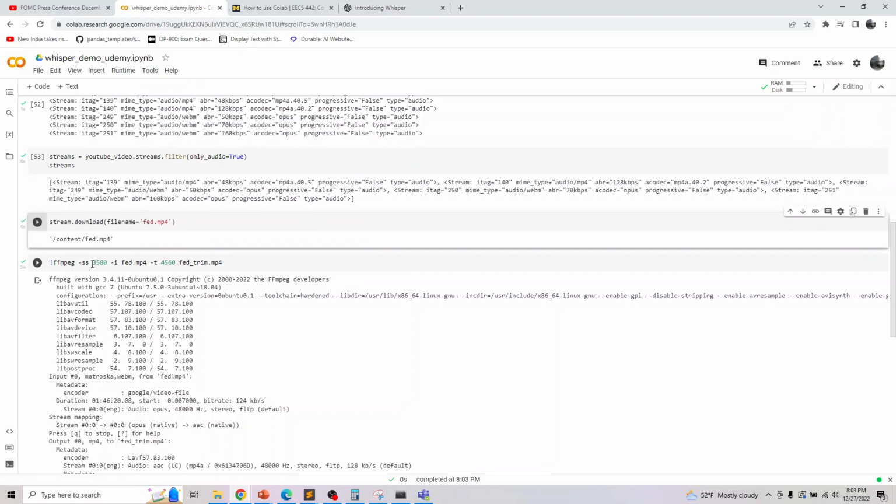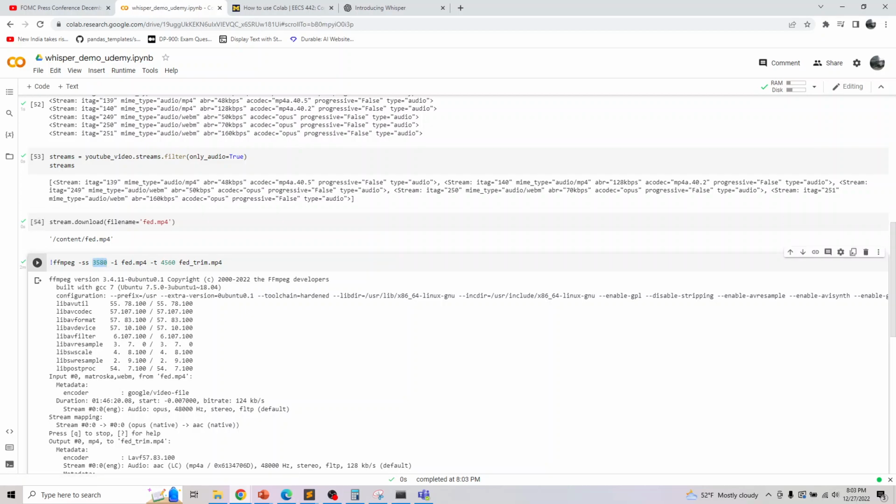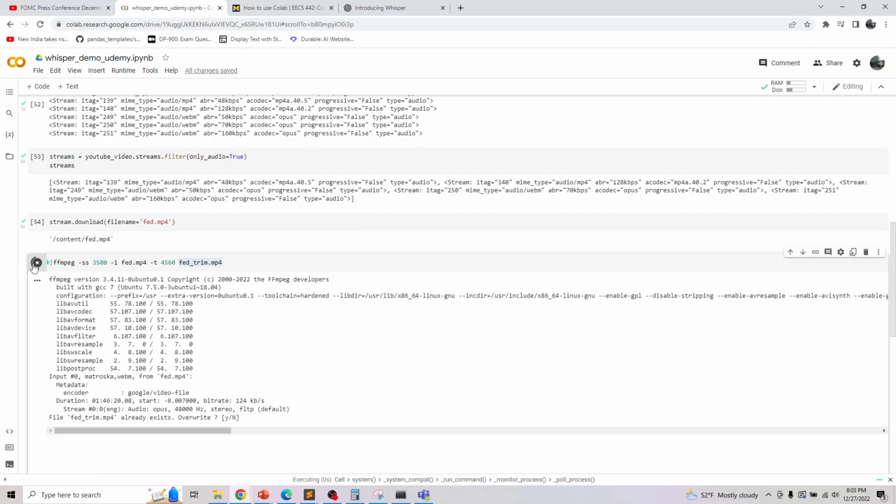Okay, and after this, why am I doing this? These are the timelines I want my audio for. I don't want the audio for the entire Fed meeting. That's why I'm filtering the audio with the start time as 3580 seconds and the end time as 4560 seconds. The rest of the audio is chopped off, and the file is saved as fedtrim.mpeg4. That's what my code is doing here.